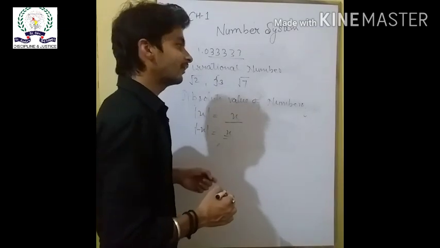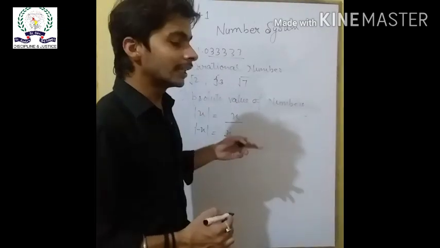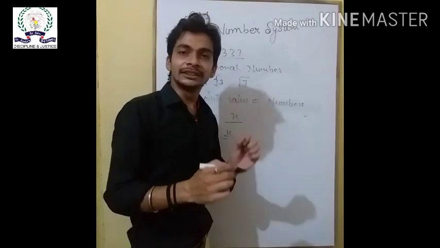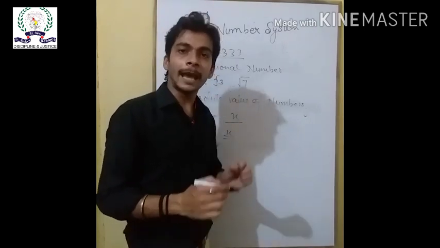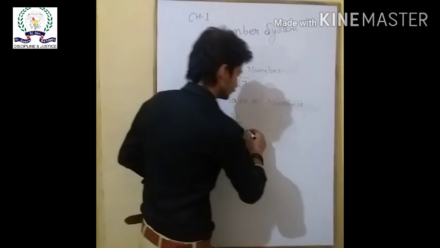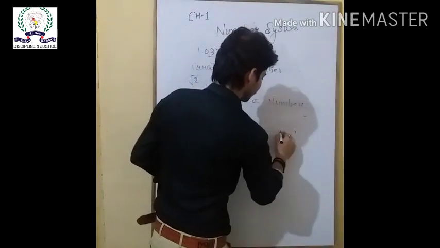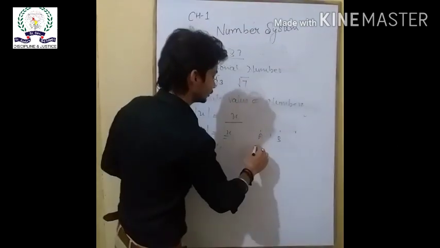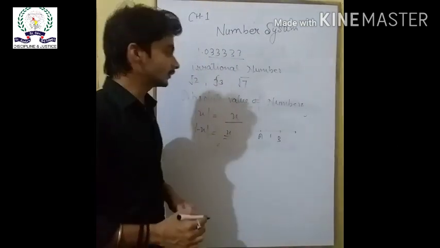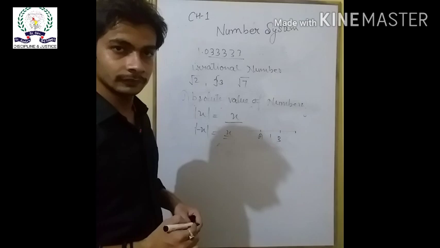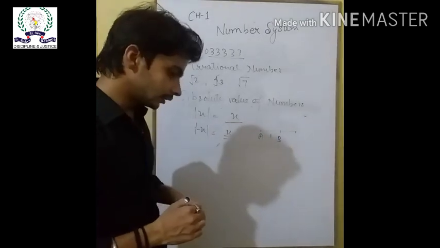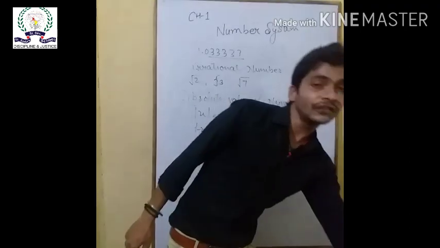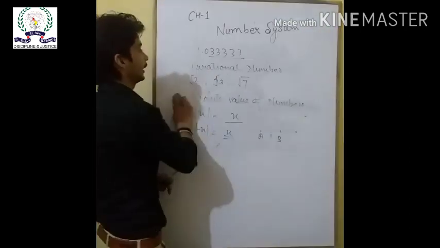And the second definition for the absolute value of numbers is the distance between the 2 points is called the absolute value of x. If we have 2 points A and B, the difference between them, 1 unit, is called the absolute value of the number. Clear? Now come to the next topic, which is the representation of irrational numbers on the number line.